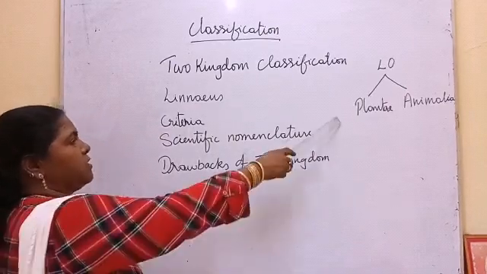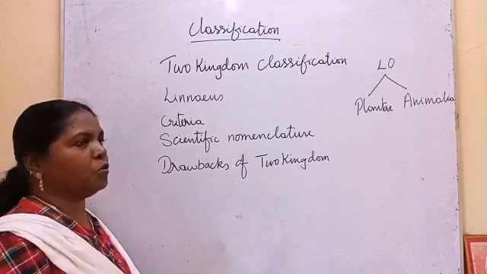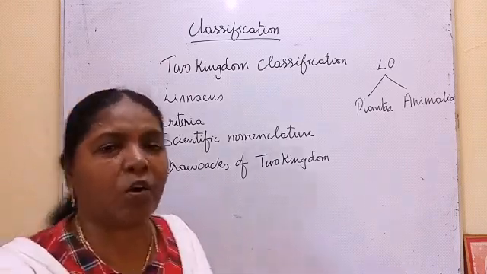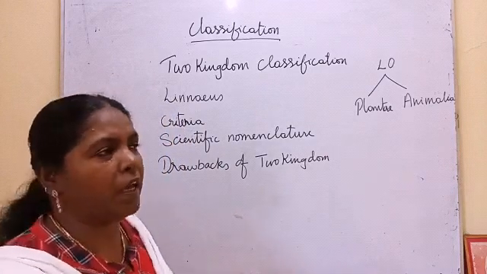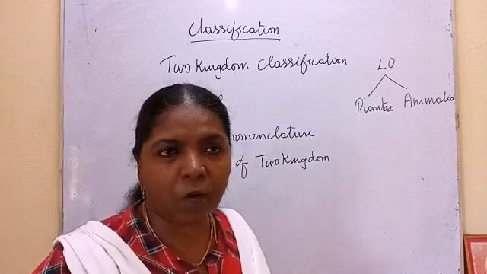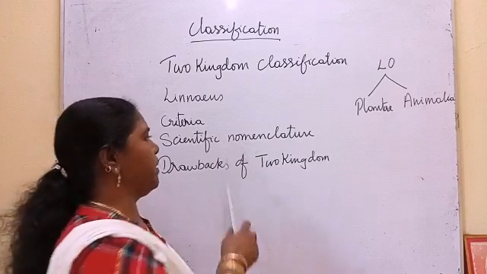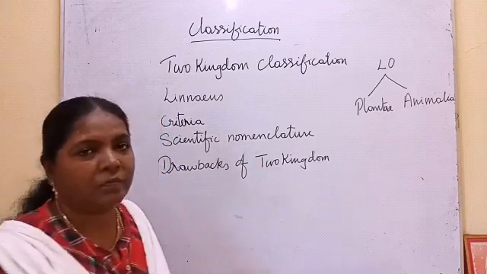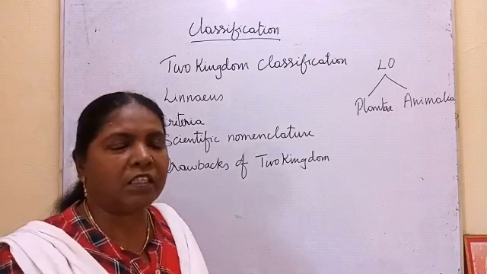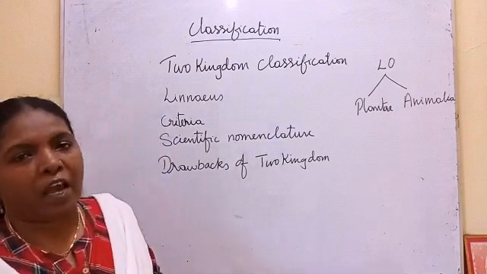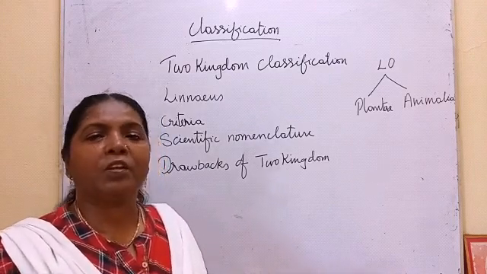And not only this two kingdom classification proposed by him, he also introduced, if you want to study about any organisms, it has to be given a name which can be universally accepted. Then only it will be easier. So he introduced binomial nomenclature, scientific name. Through binomial nomenclature, he tried to give scientific names for all the living organisms which can be accepted universally.